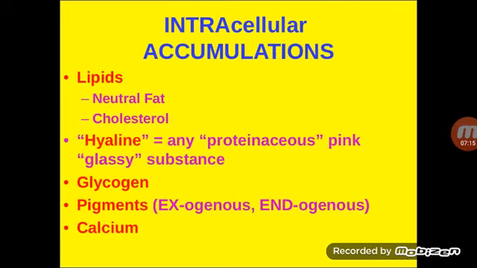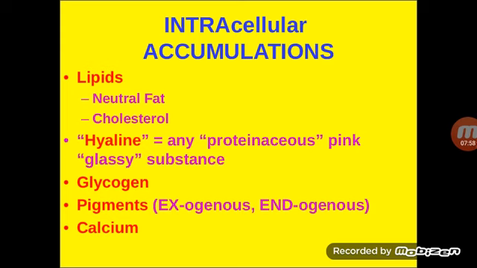So coming to the next important part, that is the intracellular accumulation. This is also an important subject for theory as well as your vivas. In vivas, the examiner can ask, name some intracellular accumulations. So you should be able to enumerate all these things. So what are the intracellular accumulations? Mainly we have lipids, hyaline, glycogen, pigments, and calcium. These are the main components of intracellular accumulations.